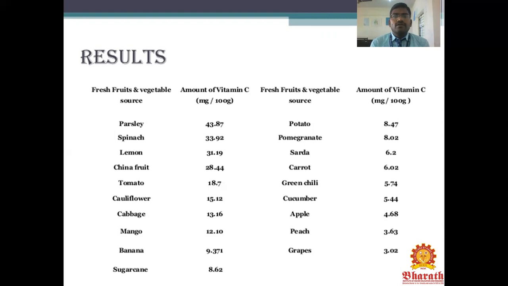This is what you have to do. The vitamin C was estimated in various fresh fruit and vegetable sources. Bye.